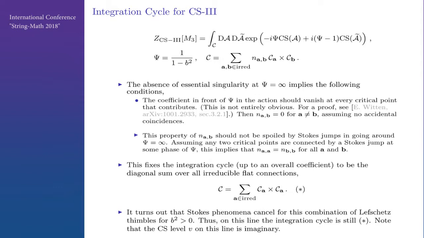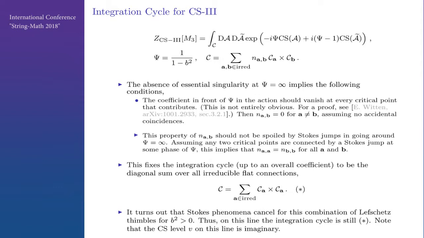So this was explained by Witten. Then this n can be non-zero only for A equal to B. And also this nice property of n should not be spoiled by Stokes phenomena as we go around psi equal to infinity. Assuming that Stokes jumps are generic, that in fact implies that NAA is equal to NBB, then Stokes jumps will cancel. So that fixes the integration cycle uniquely up to an overall coefficient.